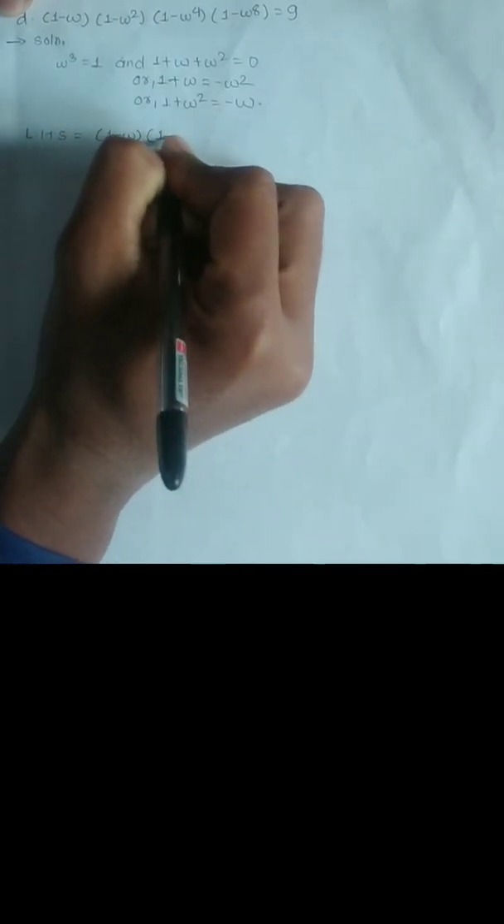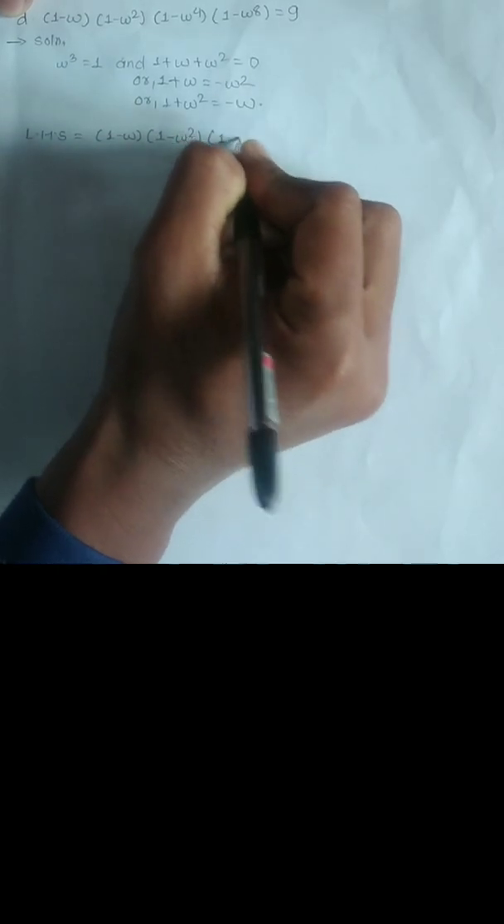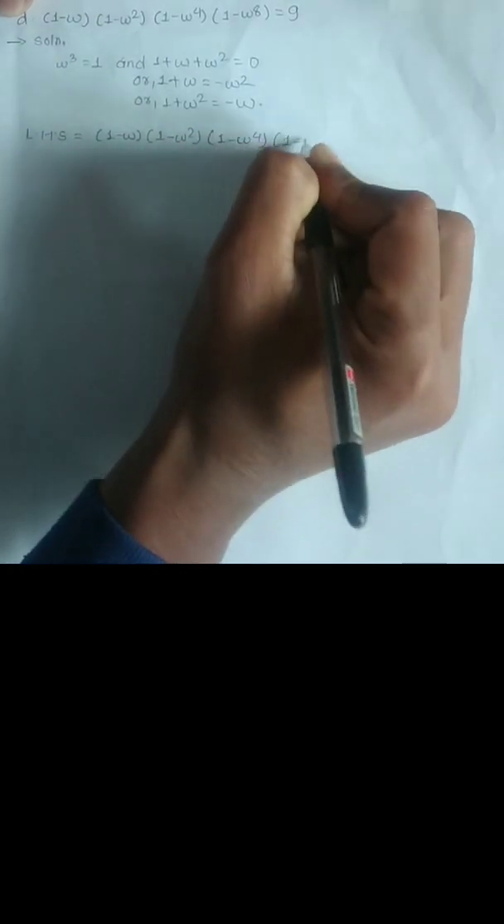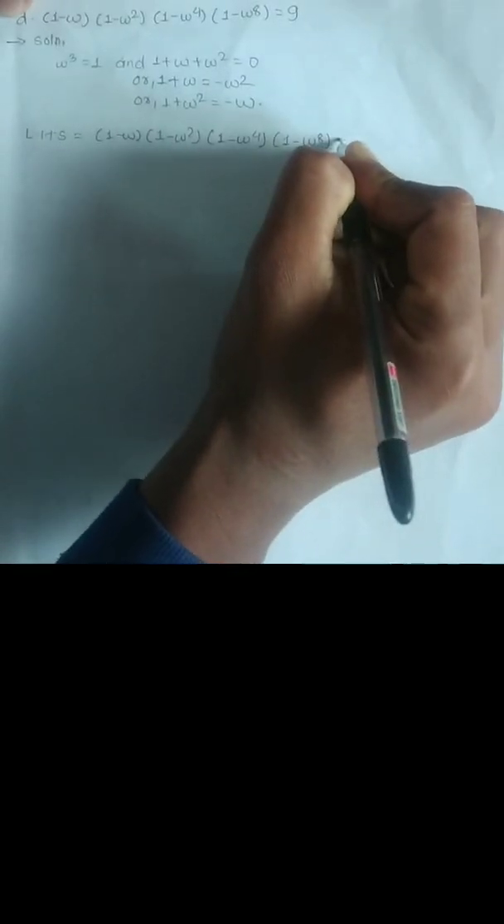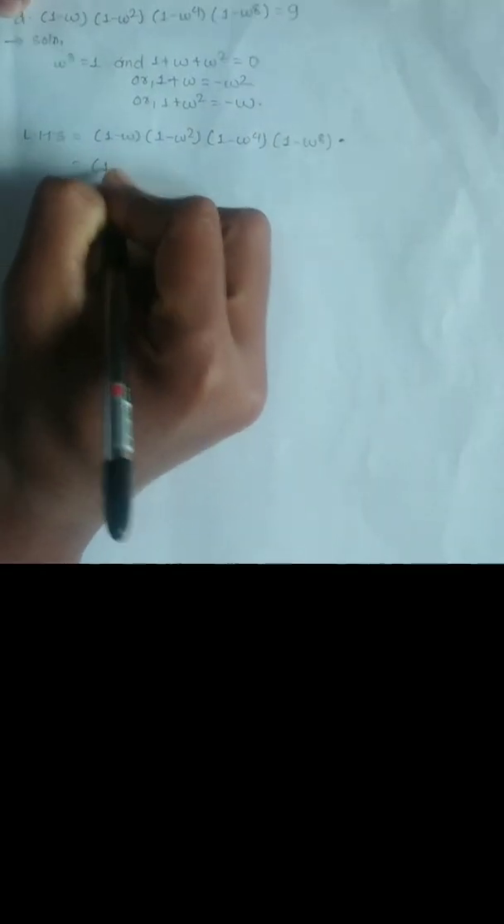Now taking the LHS, we have 1 minus omega times 1 minus omega square times 1 minus omega to the power 4 times 1 minus omega to the power 8. And here we can write it as 1 minus omega, 1 minus omega square, and 1 minus omega to the power 4 as omega cube times omega, and 1 minus omega to the power 8 as omega cube to the power 2 times omega cube to the power 2, and we have remaining omega square.